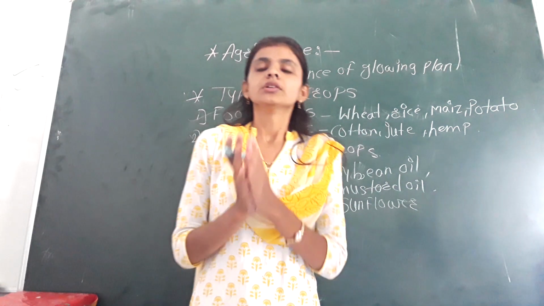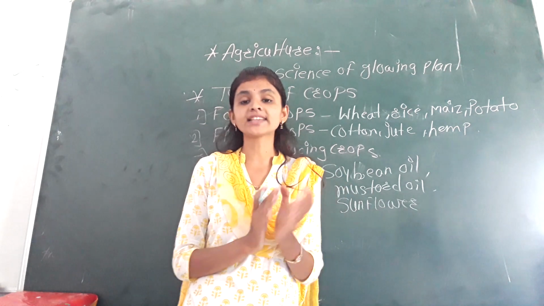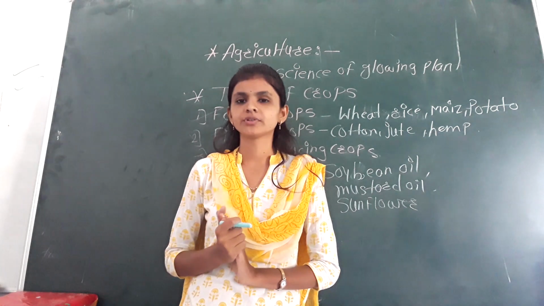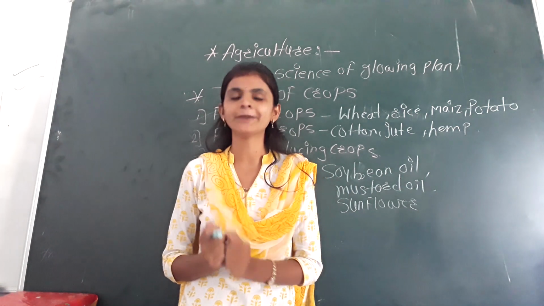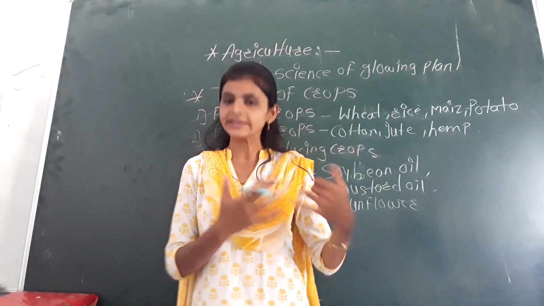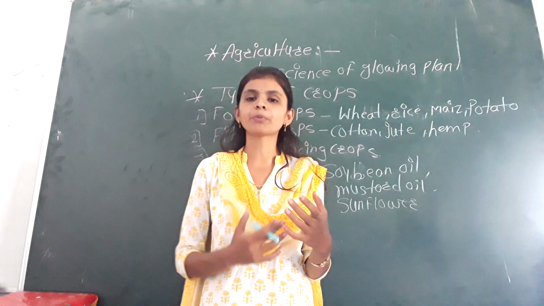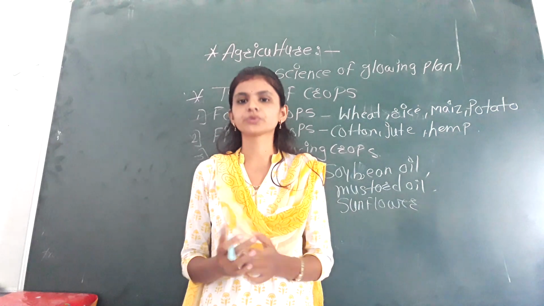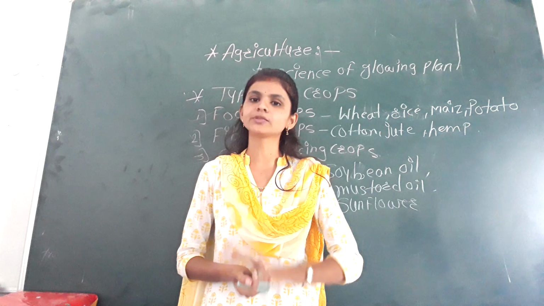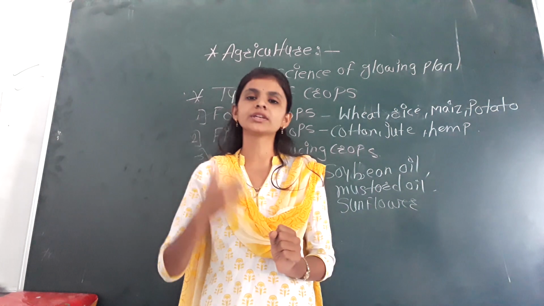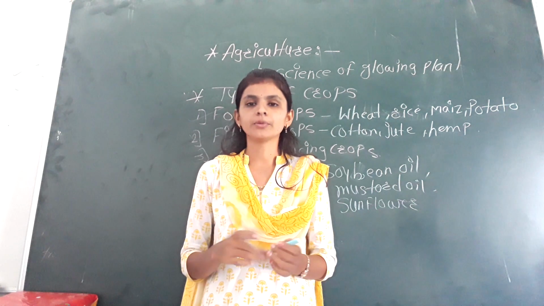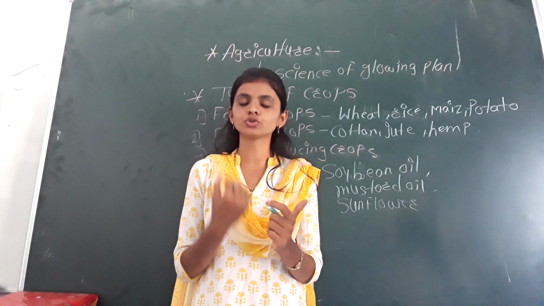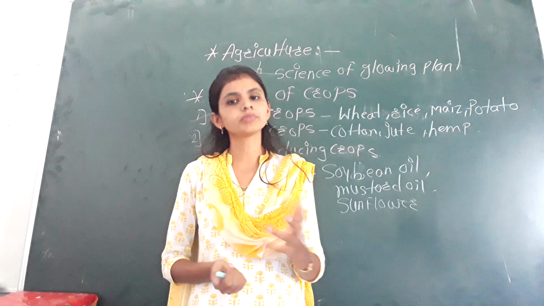Clear? So these crops are classified into two types. One is the kharif crops and another one is the rabi crops. ये खरीफ क्रॉप्स क्या है, रबी क्रॉप्स क्या है. So students, nowadays the rainy season is going on. So in this season the crops we want to produce, the production of those crops, that is known as kharif. Now the rainy season is going on. जो क्रॉप्स हमें इस सीज़न में चाहिए उस क्रॉप को हम खरीफ क्रॉप्स बोलते हैं.